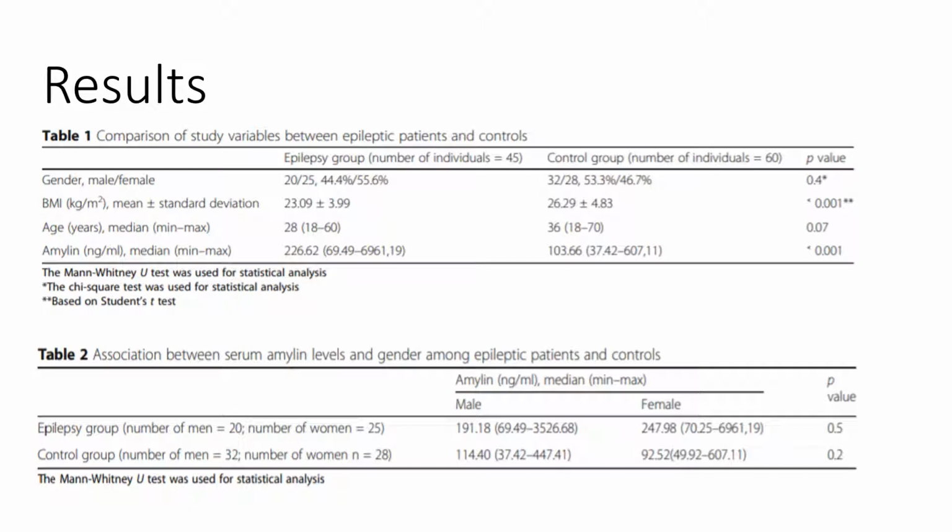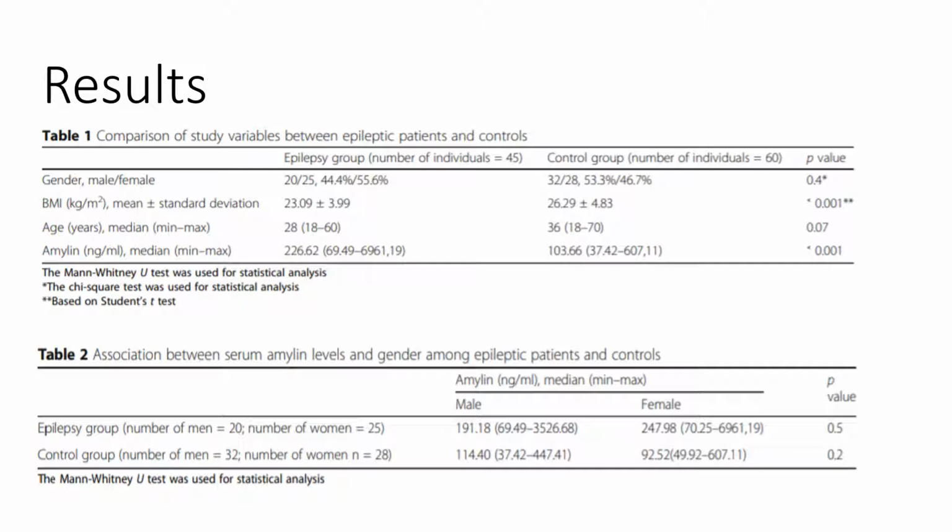The results of this study are clearly summarized in these two tables. Using statistical analysis, a Kolmogorov-Smirnov test showed a normal distribution of body mass index and an abnormal distribution of age and plasma amylin levels among the study and control groups. They used a Mann-Whitney U test for variables with a non-normal distribution and a student's t-test for variables with a normal distribution. A chi-square test was used to analyze gender difference between study groups.